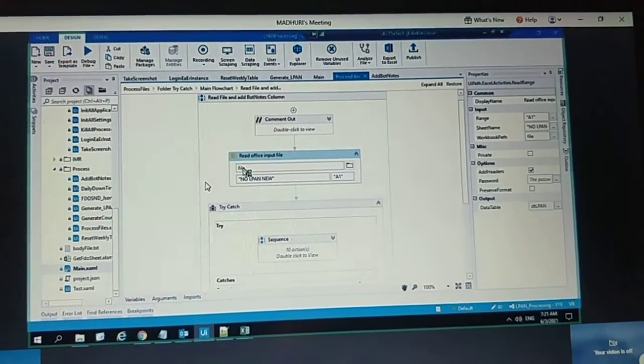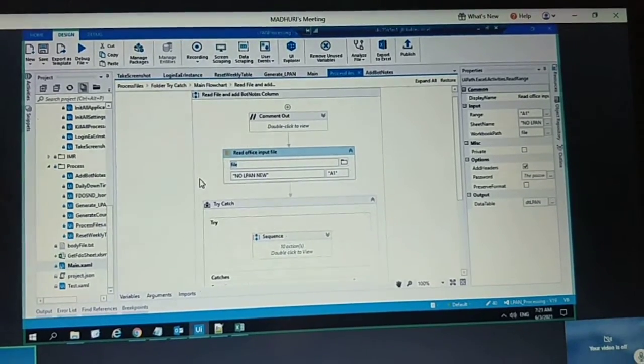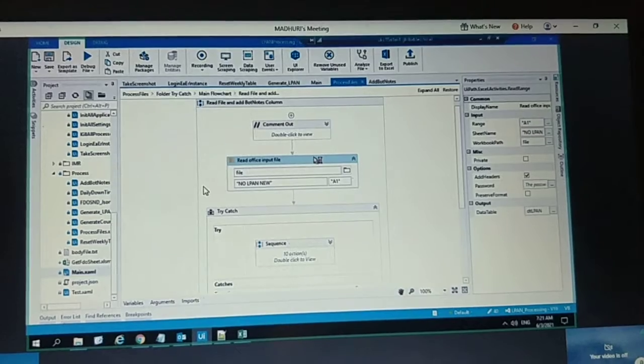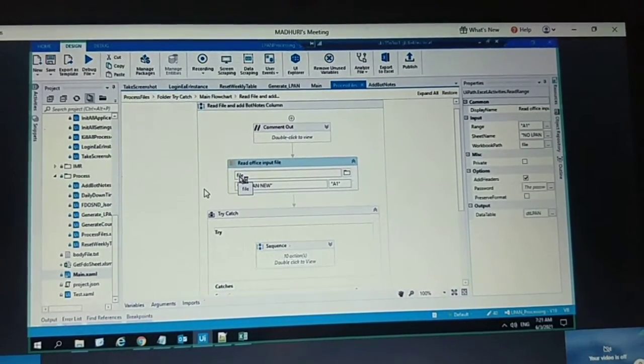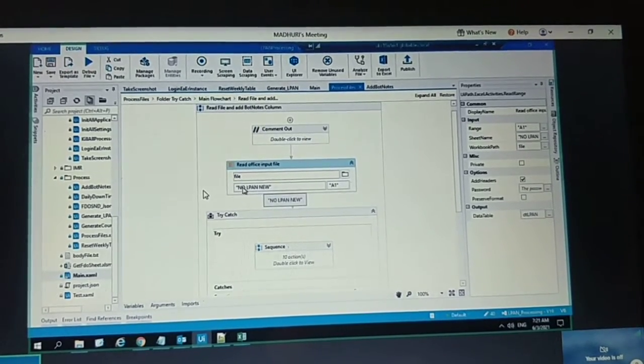Your file path will be saved here under the file variable. That helpline path will be saved in this file variable, and the list name is helpline new.